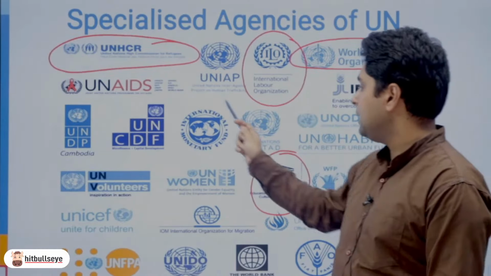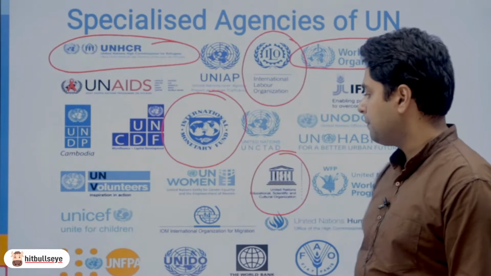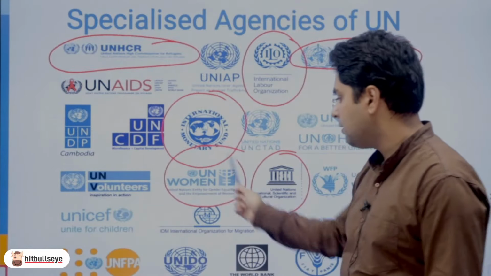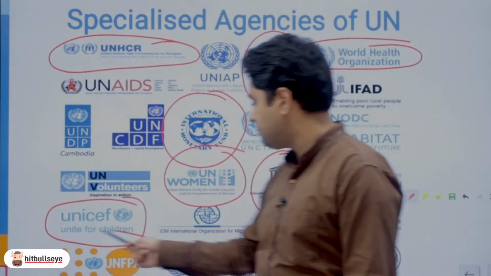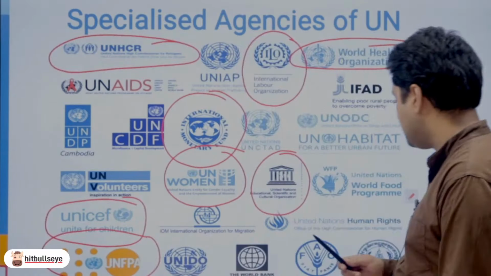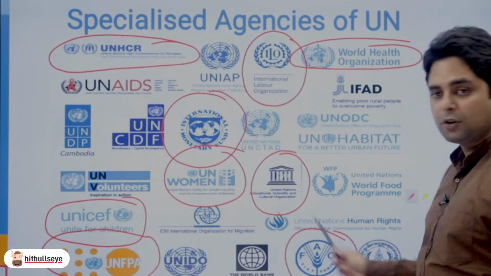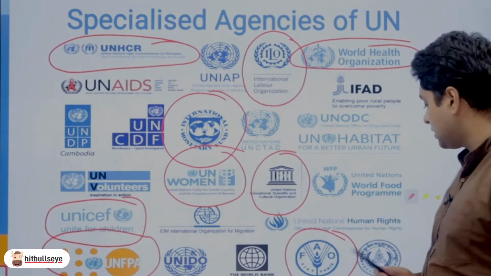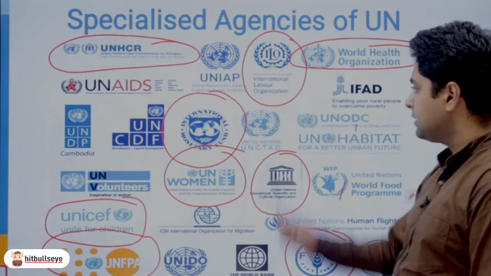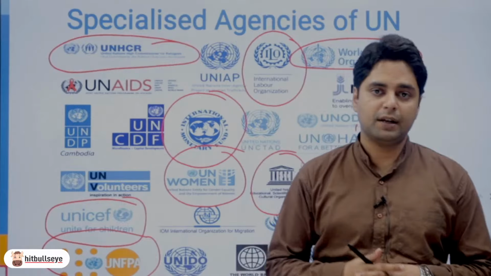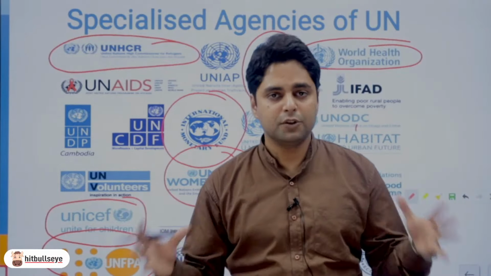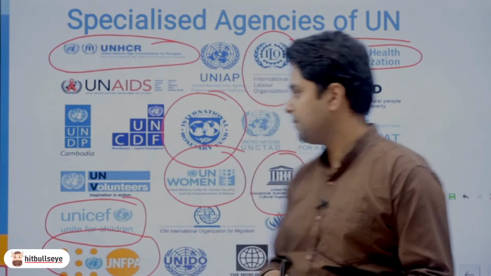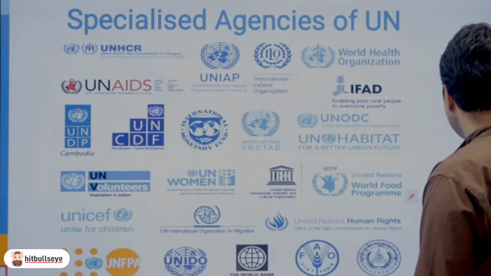Then you have International Monetary Fund, you have UN Women, UNICEF that works for child rights, United Nations Population Fund, UNFPA. Then you have Food and Agriculture Organization that looks after the food security in the world. So many organizations, all of them come under the purview of United Nations. So UN is the umbrella organization of which all these are specialized agencies. So this is the most important organization.